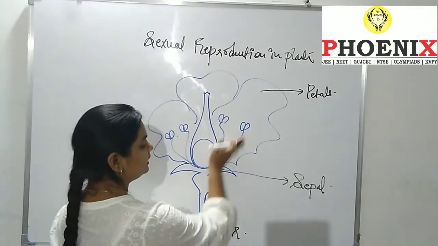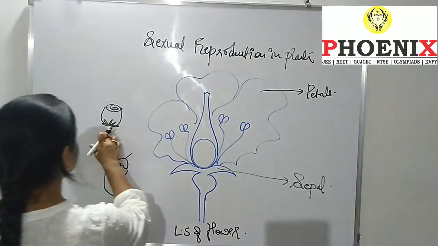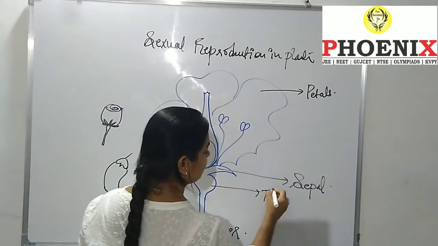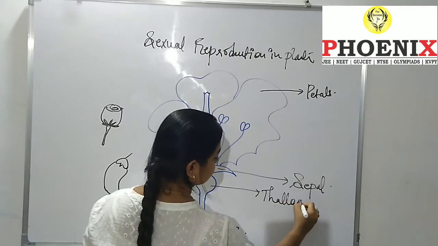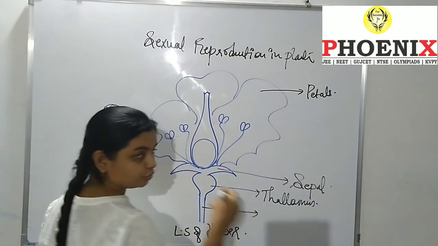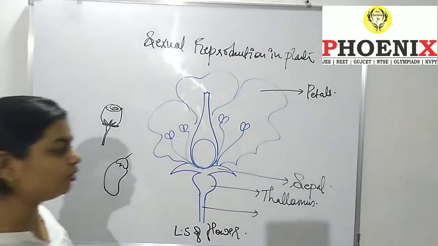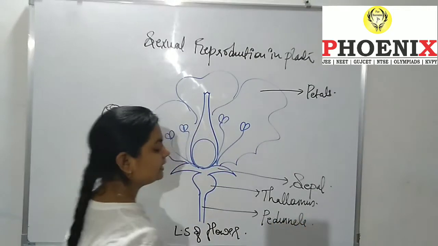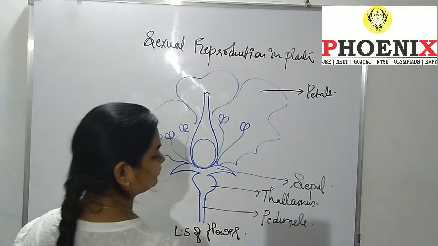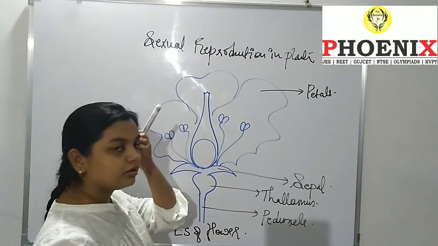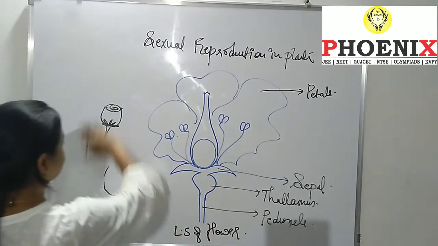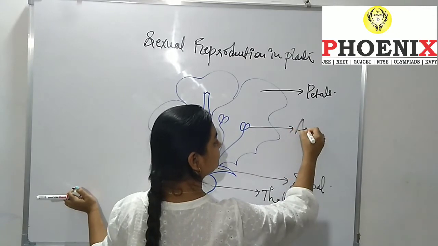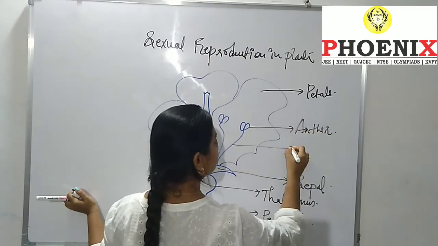Now there is a bulgy kind of part released from the sepal. This is known as the thalamus. And the holding part through which the flower is held on the stem is known as the peduncle. Now this part is the anther, and this is known as the filament.